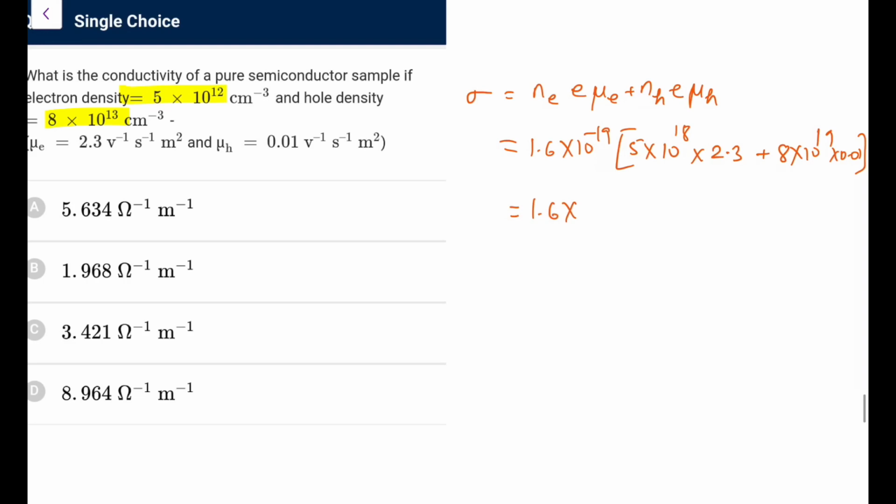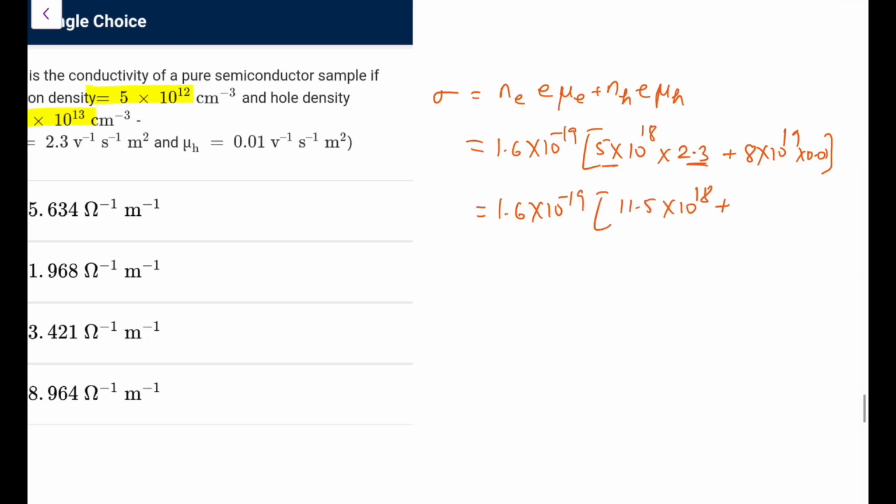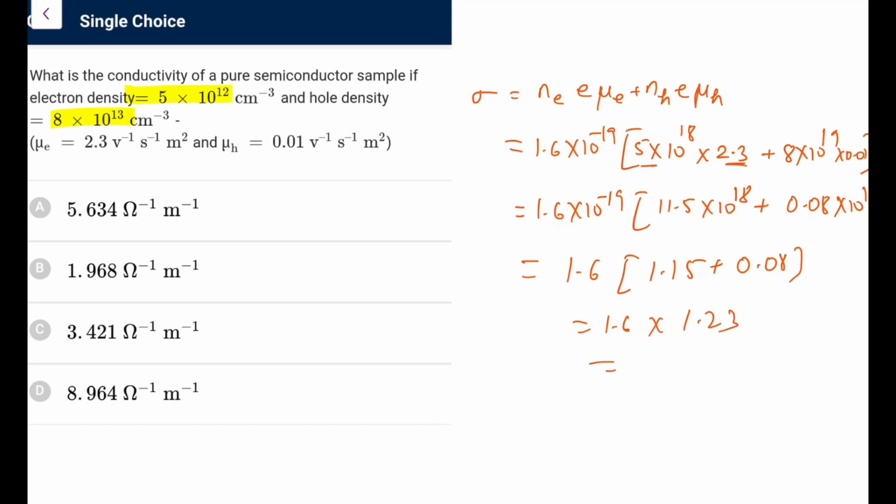So it is 1.6 into 10 raised to the power minus 19, it becomes 2.3 into 5, that is 23, 5 2s are 10... 5s are 115, so it has become 11.5 into 10 to the power 18 plus this is 8 into 0.01, that is 0.08 into 10 to the power 19. So I can write it as 1.15 into 10 to the power 19, 19 goes, it becomes 1.15 plus 0.08, so it is 1.6 into 1.23. So what we are left with, it would definitely be 1.968.